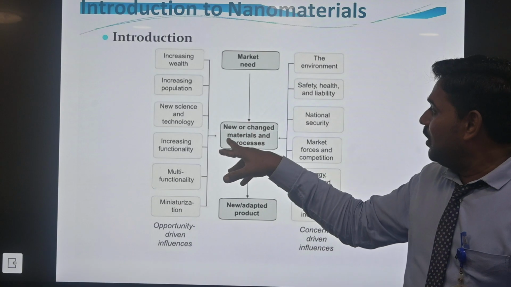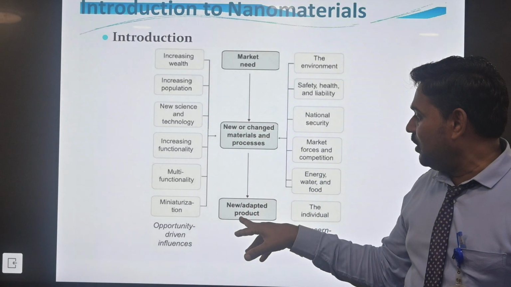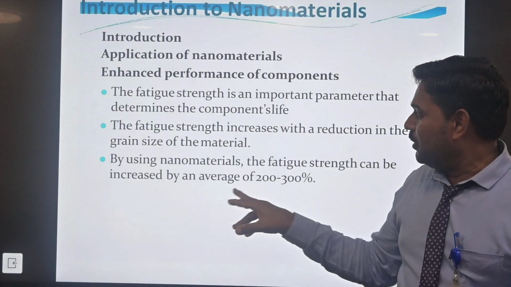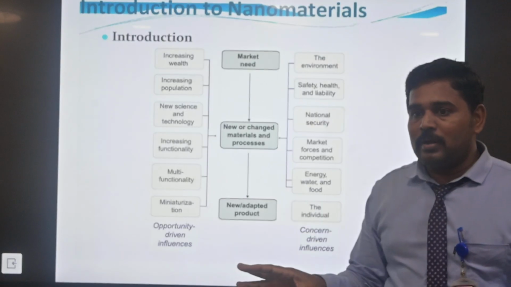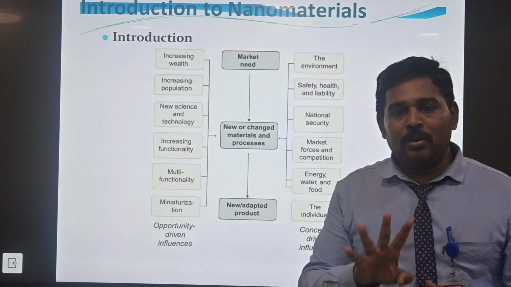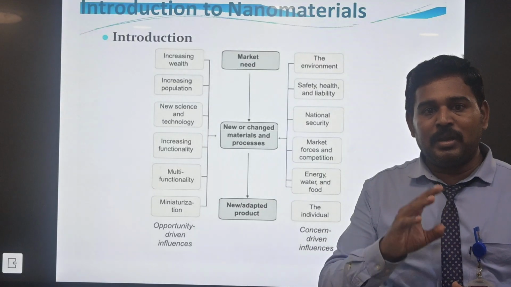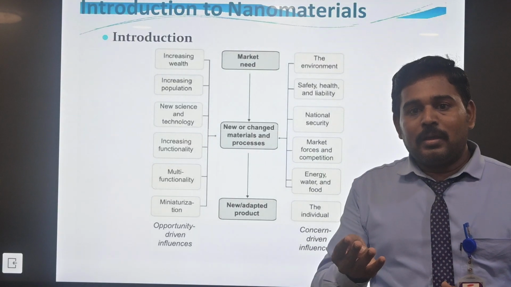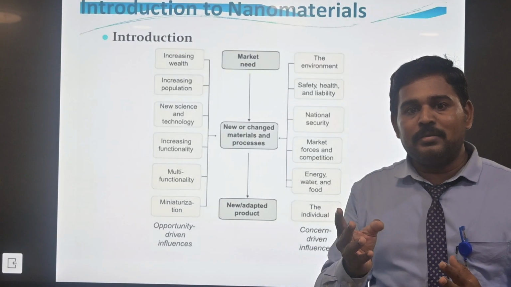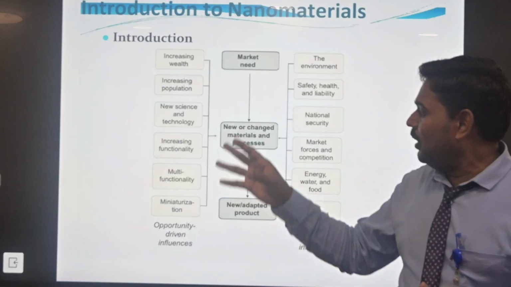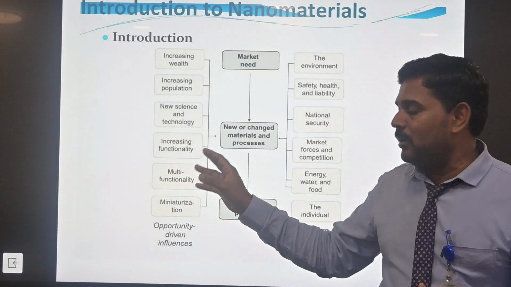So the market needs new changes in the material process or new adaptation of the property. So depending upon the material, the synthesis of the nano material, the classification into three dimensions, and conversion to nanotechnology will depend upon the application, through different marketing and range of the material.